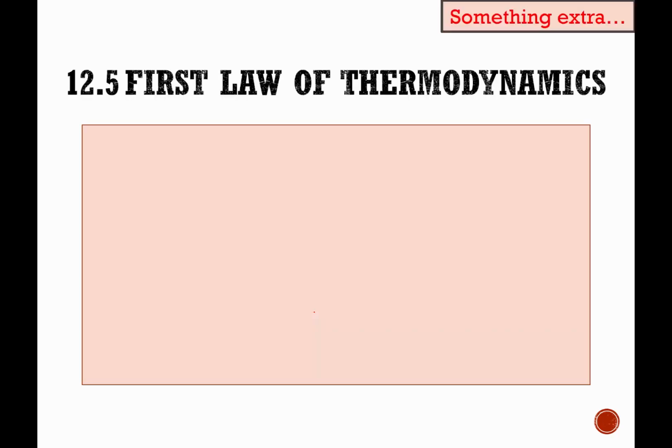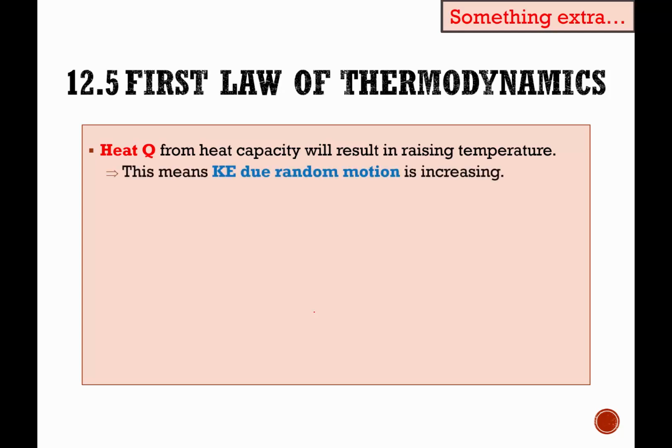Before we jump straight into defining the first law, let us try to relate what we have already learned and how they are related to the first law of thermodynamics. We have learned heat capacity. Any heat Q from the heat capacity will result in raising the temperature of the substance. When we raise the temperature of the substance, it means that the KE due to random motion of the molecules is increasing.